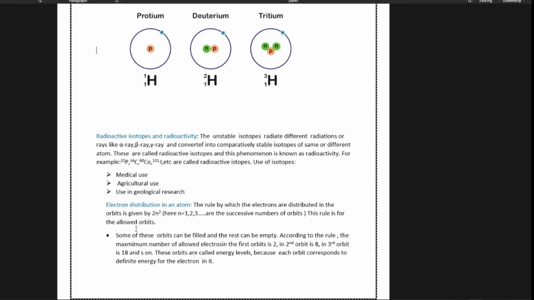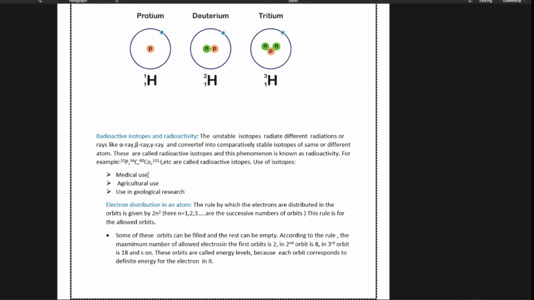Because the distribution of electrons in the atom is responsible for the electrical and chemical properties. So the chemical properties and all the properties of an atom depend on the number of electrons. All the electrical and chemical properties are determined by electrons. But the isotopes can be separated due to the difference in their masses. Only due to the difference in their masses can they be separated, like protium, deuterium, and tritium, and they can be used in our daily life.